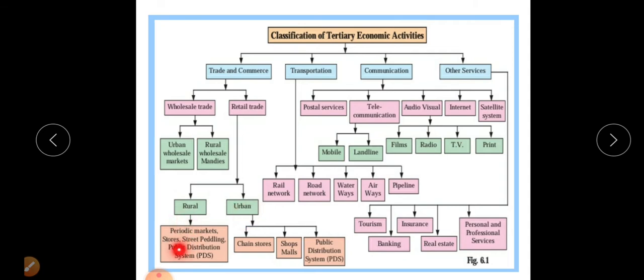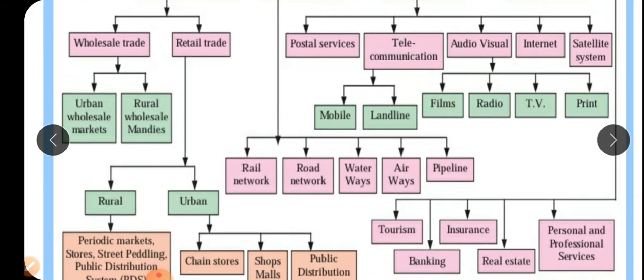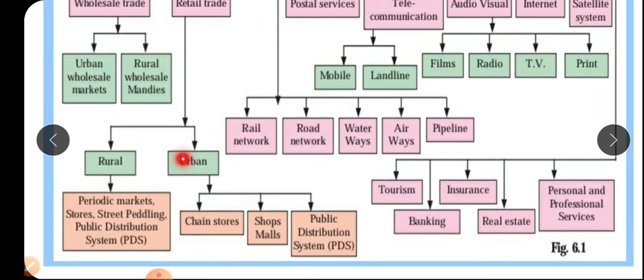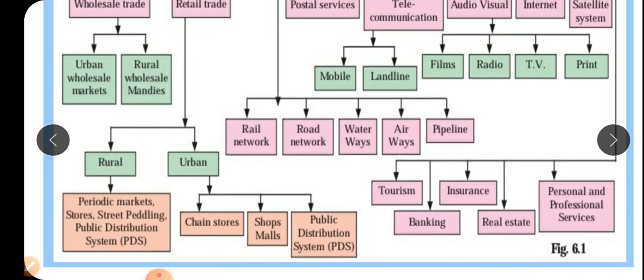In a rural center, there are periodic markets, the weekly market. Then stores, street hawkers and peddlers, as well as the public distribution system, also known as PDS.